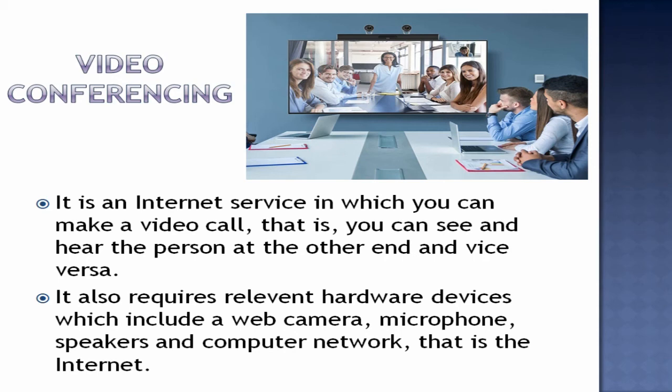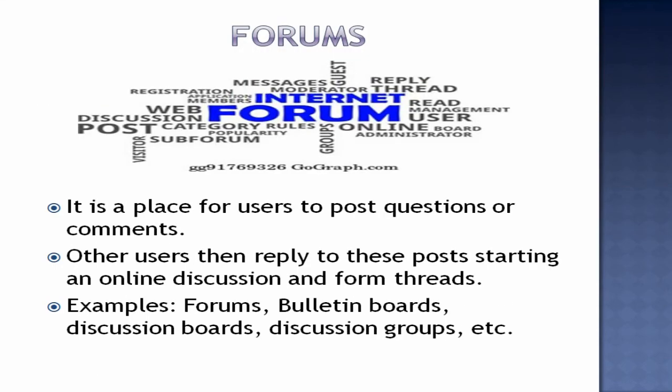Next comes forums. It is a place where users post questions or comments. Other users reply to your post, and it is like an online discussion. They frame a thread over here. For example, you post a question related to any subject, and that forms a thread or a page, which becomes an online discussion page.